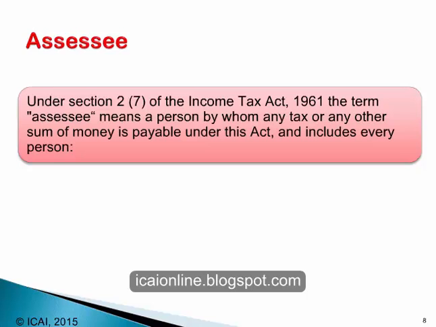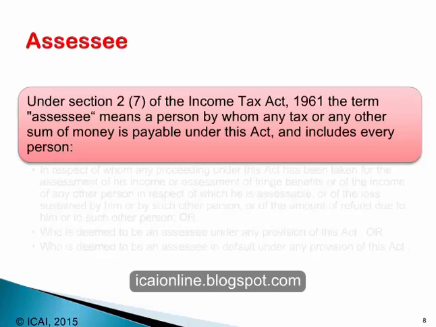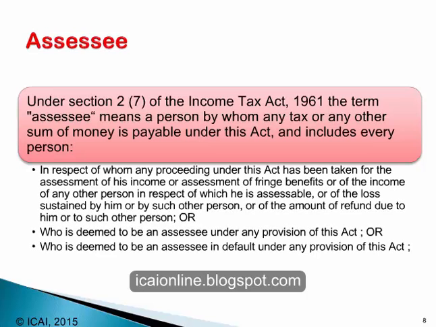The term "assessee" means a person by whom any tax or any other sum of money is payable under this Act, and includes every person in respect of whom any proceeding under the Act has been taken for the assessment of his income or assessment of fringe benefits or of the income of any other person in respect of which he is assessable, or of the loss sustained by him or by such other person, or of the amount of refund due to him or to such other person, or who is deemed to be an assessee under the provision of this Act, or who is deemed to be an assessee in default under the provision of this Act.